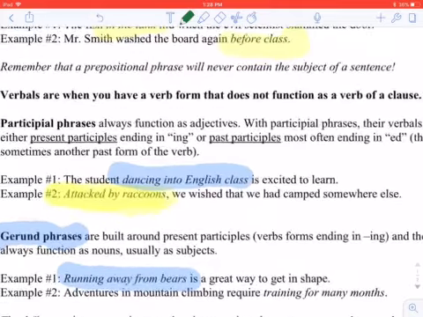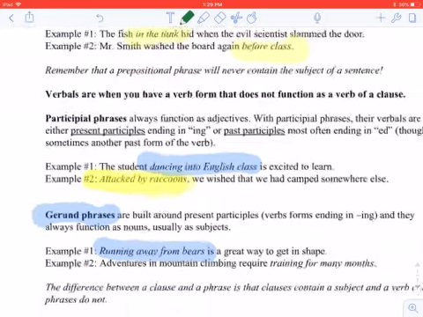Here, with our participial phrase: the student dancing into English class is excited to learn. This phrase, dancing into English class, is a participial phrase because it's describing student. We could say, dancing into English class is fun. In that case, it wouldn't be describing anything. It would be a gerund. And so the same exact phrase could be either a participial or a gerund phrase, depending on how it's being used in the sentence. We'll look at an example of that later.